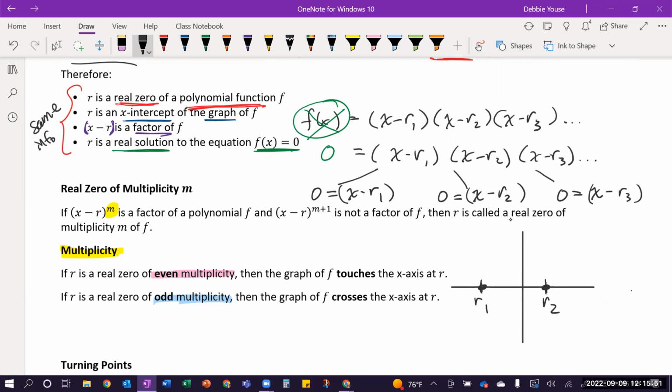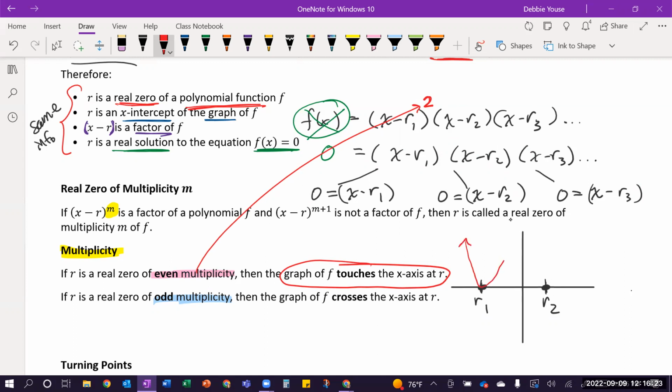If I had a factor, say for r1, that had an even multiplicity, so I'm going to come up here and put a 2 for the multiplicity as the power on that factor, what that would tell me is that my graph should touch the x-axis at r1. So one possibility is my graph could come down, decrease, touch that point, and then turn.